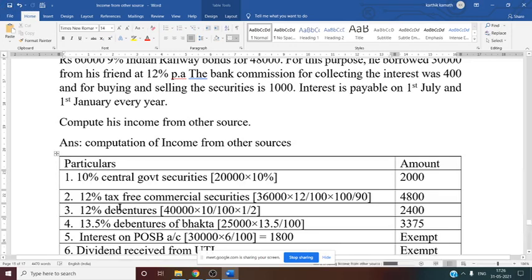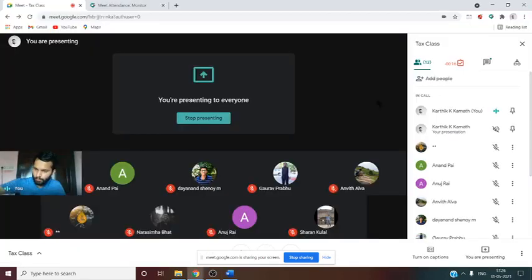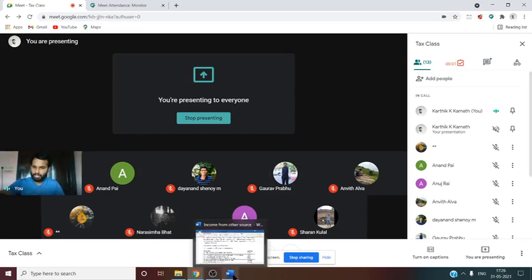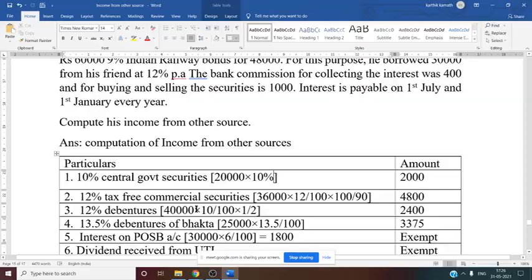There is a lot of confusion if you see 2 to 3 textbooks, so the methods applied are different. For example, in the Sadashiva Rao textbook a different method is applied, and in the Ravi MN book a different method is applied for some of the securities. So that we need to see, especially while grossing up. Now this is for central government security, where there is no need of grossing it up.